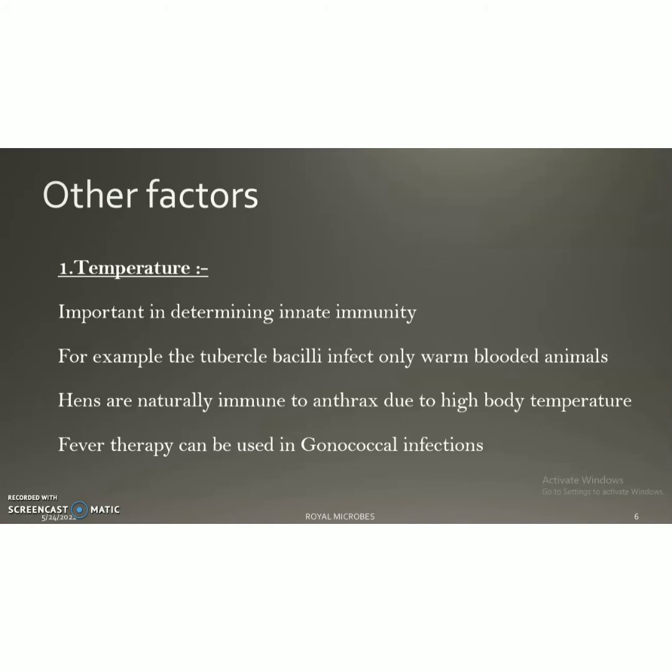Then other factors. The first factor coming under this is temperature. It is very important in determining innate immunity. That is, tubercle bacilli can infect only warm-blooded animals, so the cold-blooded animals are safe. Similarly, they are naturally immune to anthrax because of their high body temperature. So temperature is mainly a good factor. Temperature can be used for fever therapy in certain infections. For example, fever therapy can be used in gonococcal infections. So it's an important factor in determining innate immunity.